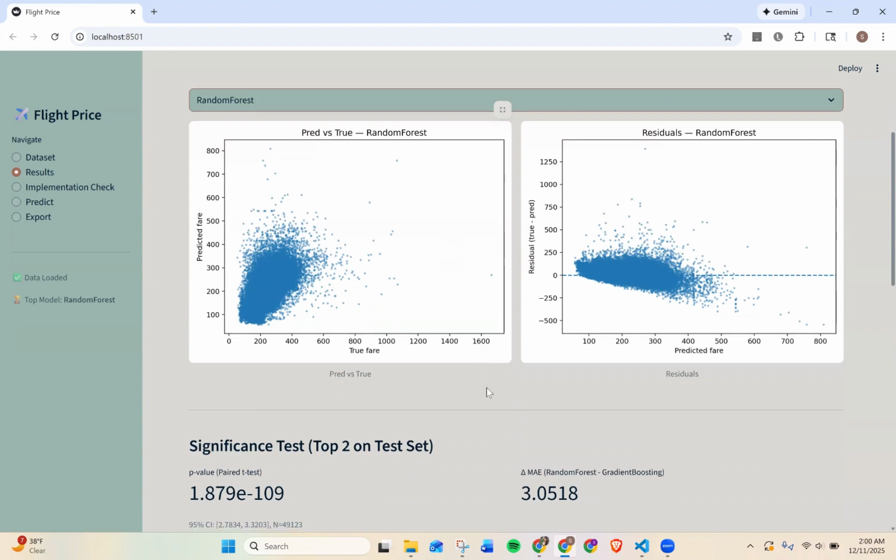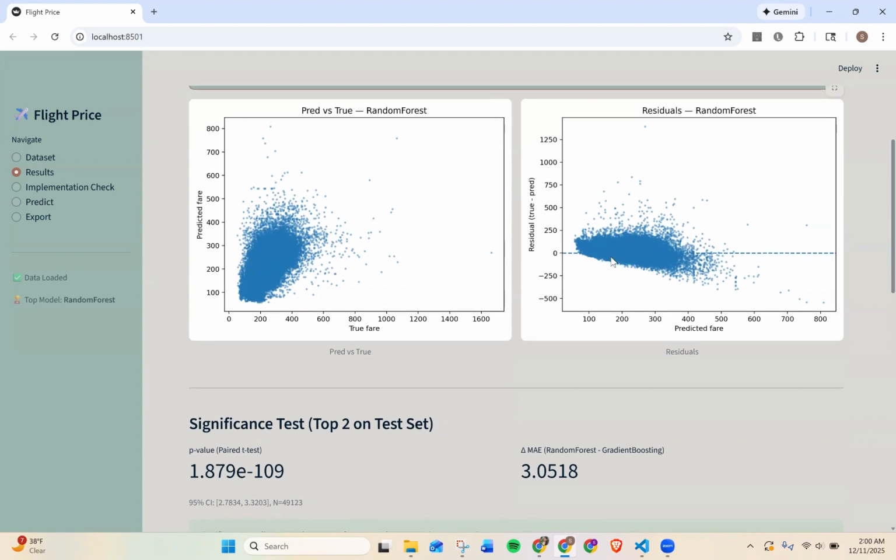And below, we'll be able to see the predicted versus true plot, which shows a nice diagonal band in the common fare range and more spread in the very high fares, which matches the long tail behavior we expect. Below, and beside it, we have the residuals versus predicted plot, which shows residuals centered around zero with variance increasing for higher fares with that heteroscedastic pattern we mentioned earlier. And when we scroll further,